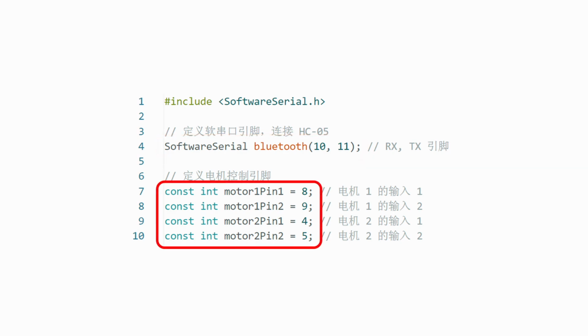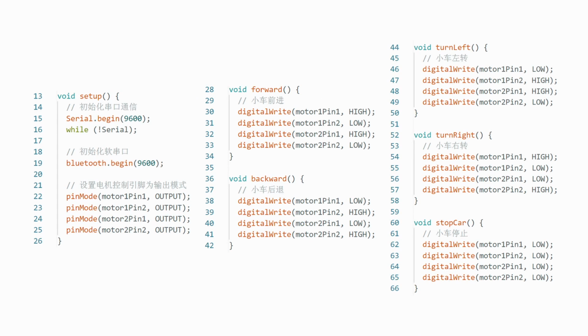Motor 1 uses pins 8 and 9, while Motor 2 uses pins 4 and 5. In the setup function, we initialize the serial monitor to facilitate data debugging. We initialize Bluetooth communication with a baud rate of 9600, enabling communication between the car and the remote controller. The motor control pins are set as output to ensure the car can execute commands correctly.